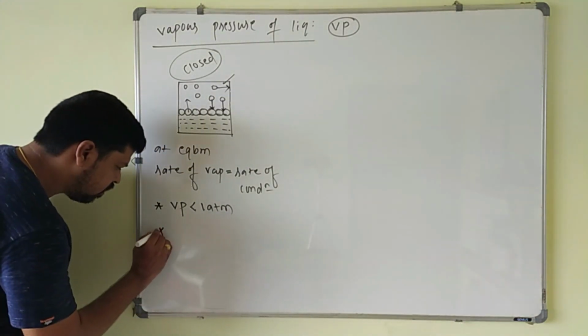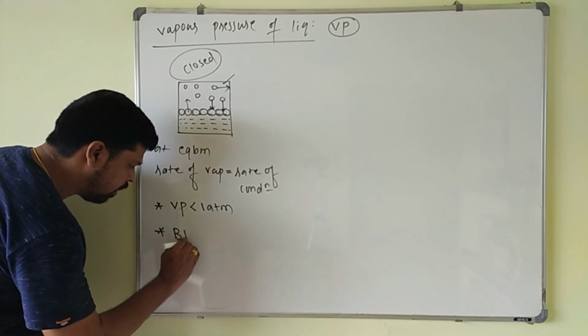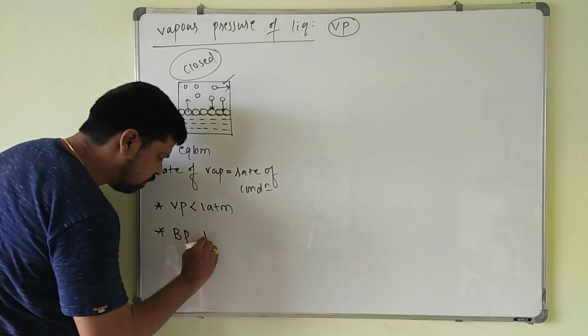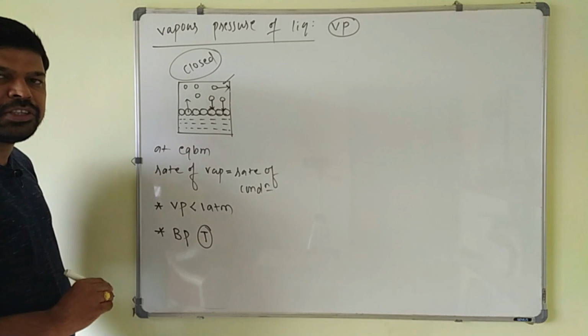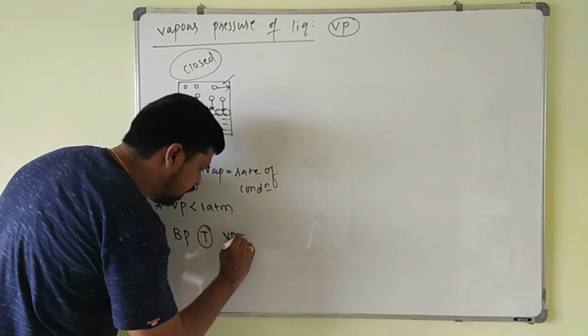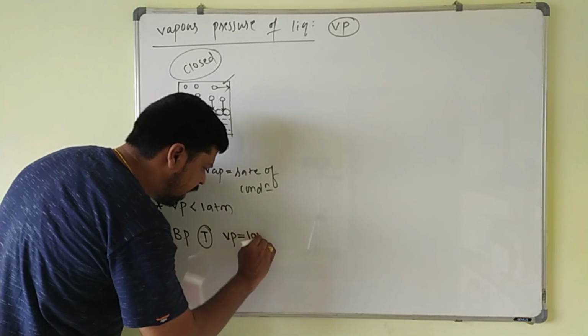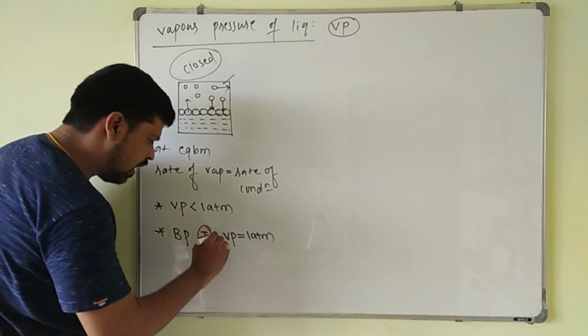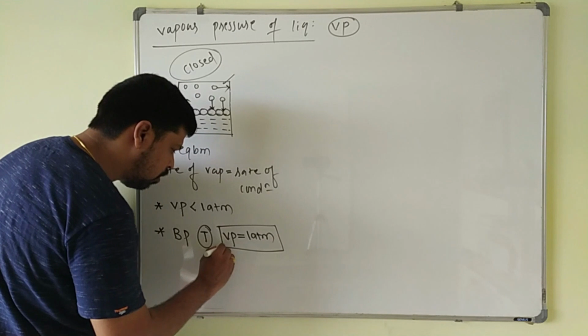Next one, we call it the boiling point. Already you know the boiling point. Boiling point is nothing but the particular temperature at which the vapor pressure of the liquid becomes equal to 1 atmospheric pressure, and that temperature is called what? Boiling point.